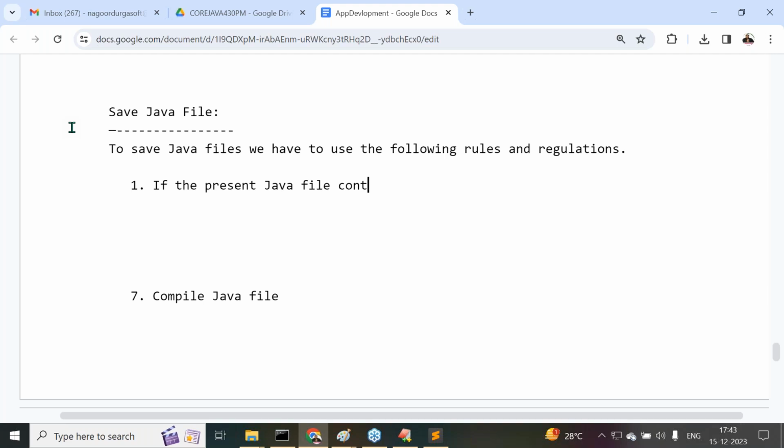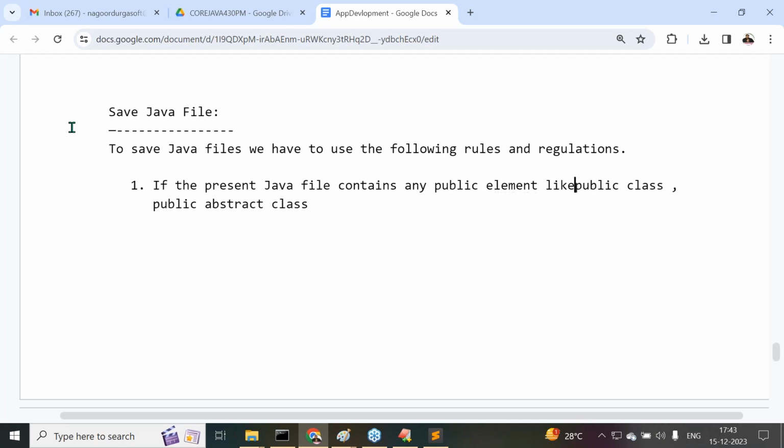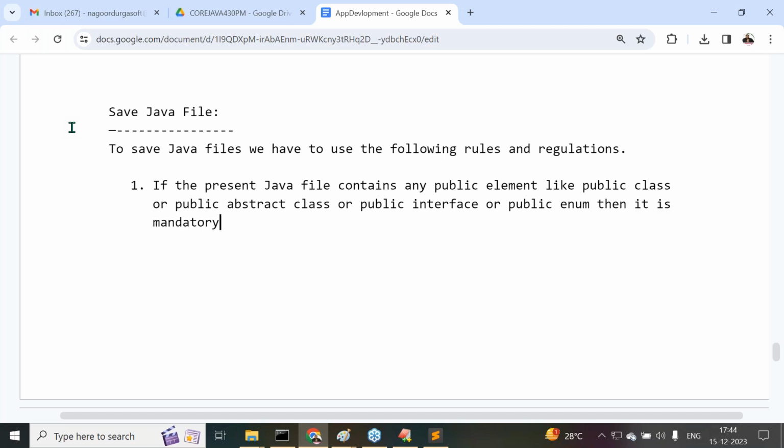If the present Java file contains a public class or public abstract class, if the present Java file contains any public element, like public class or public abstract class or public interface or public enum, then it is mandatory to save the Java file with the public element name only.